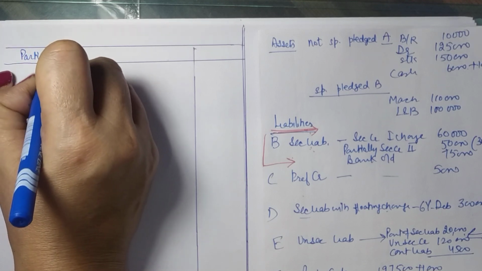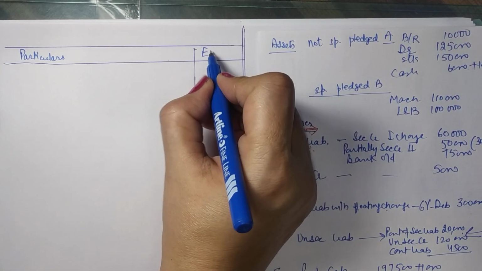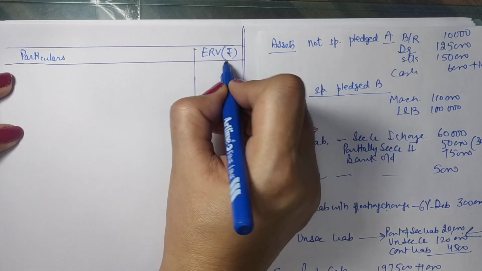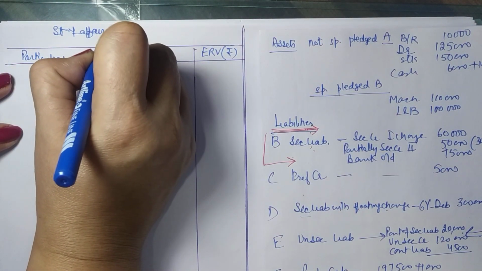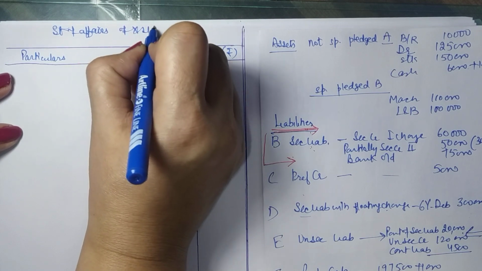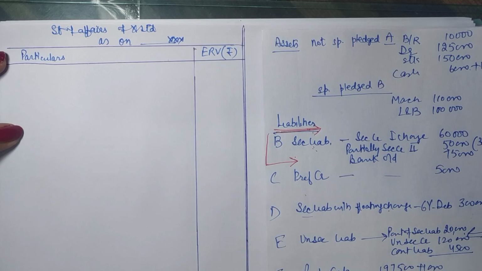Particulars, that is the details of the assets and liabilities, and expected or estimated realizable value. Alright, so estimated realizable value in rupees, statement of affairs of X Limited as on so and so date. We are not given the date here.